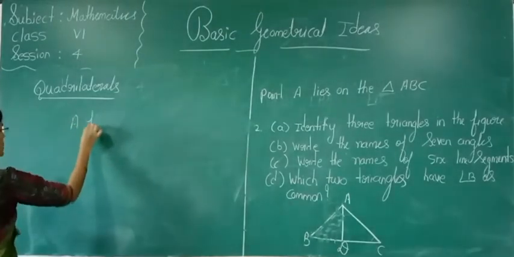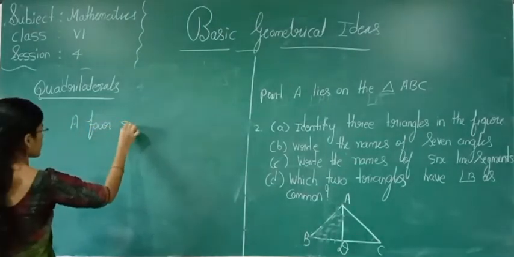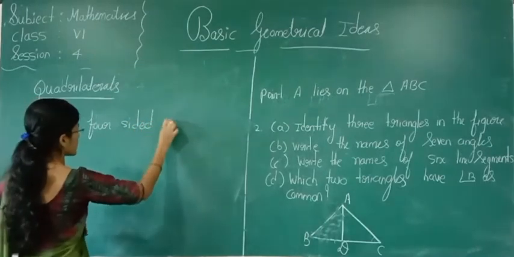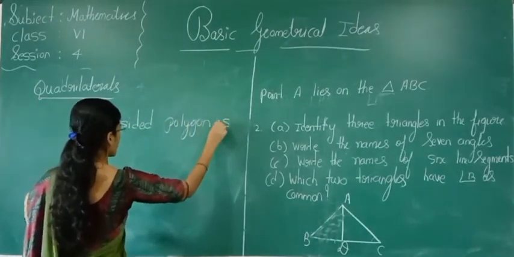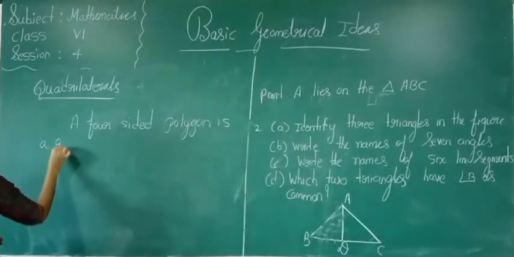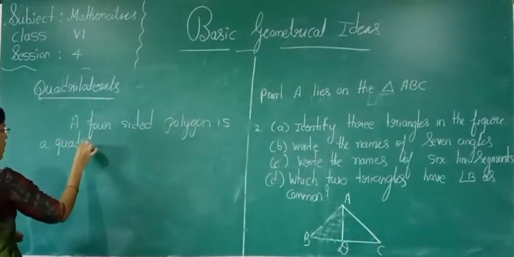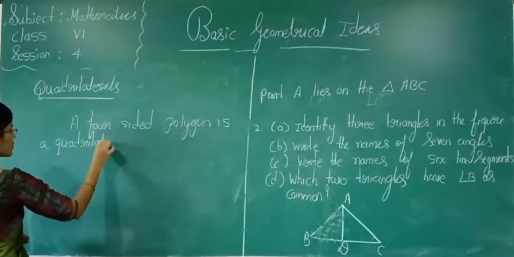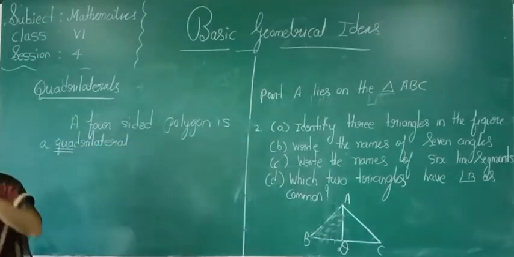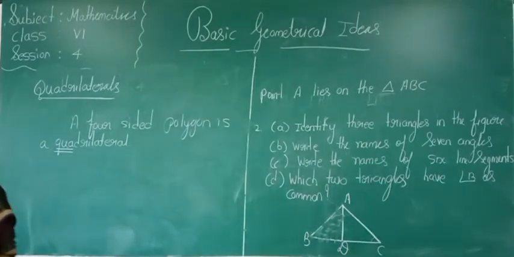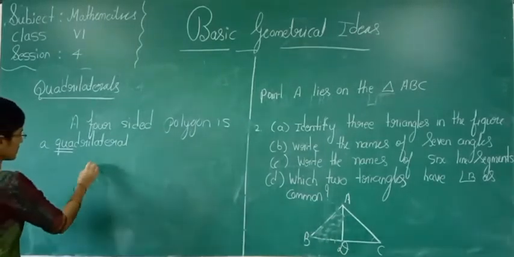A four-sided polygon is a quadrilateral. Qua means 4. Tri means 3. Okay. Now see here.